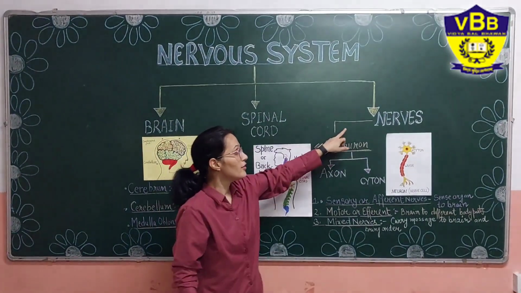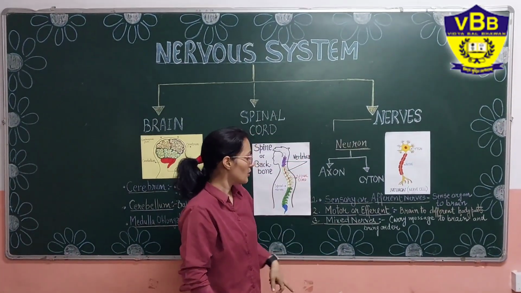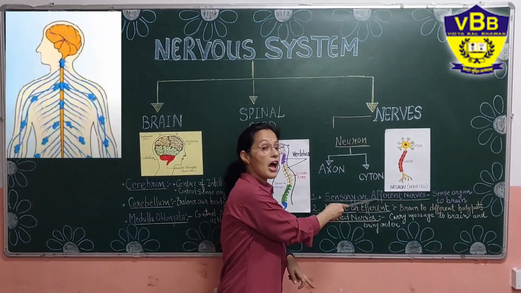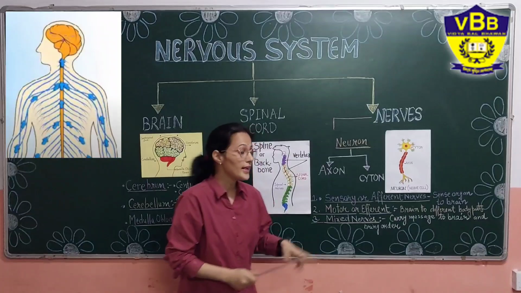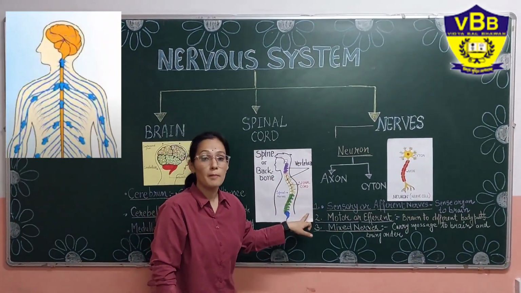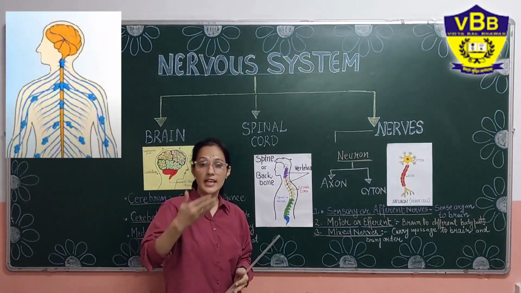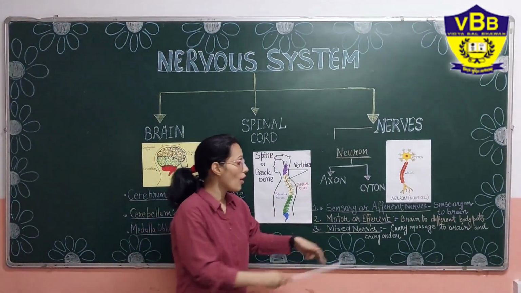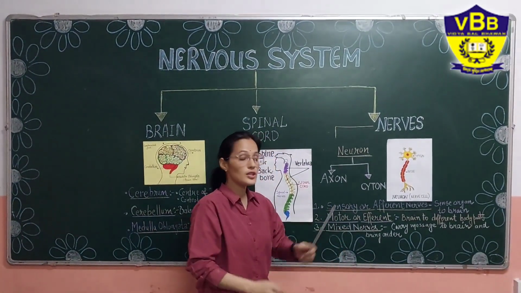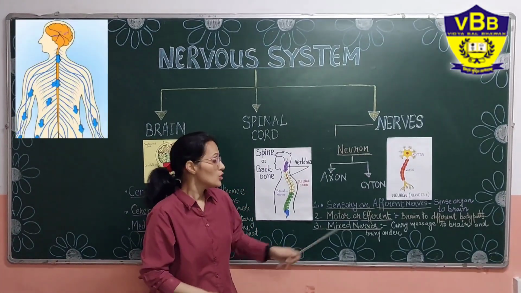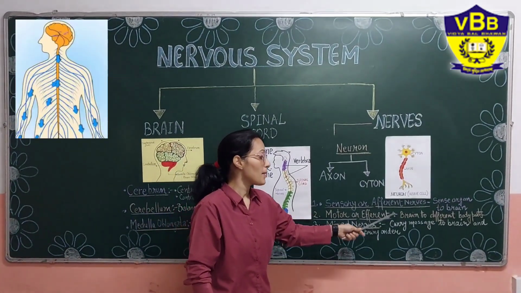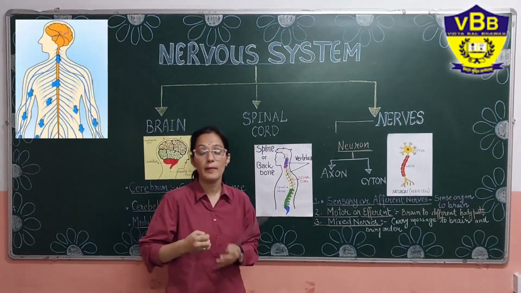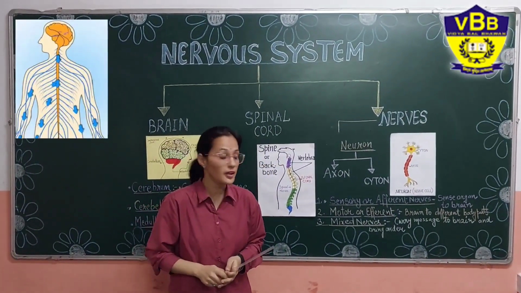So let's study nerves. We have different types of nerves. First, that is sensory nerve, or you can call it afferent nerve. What is its role? Its role is different parts of the body.